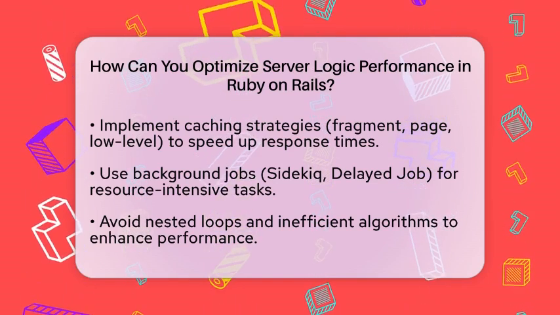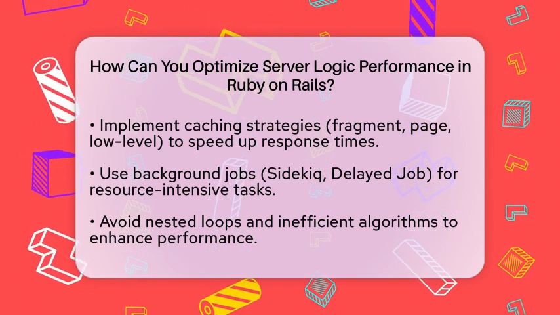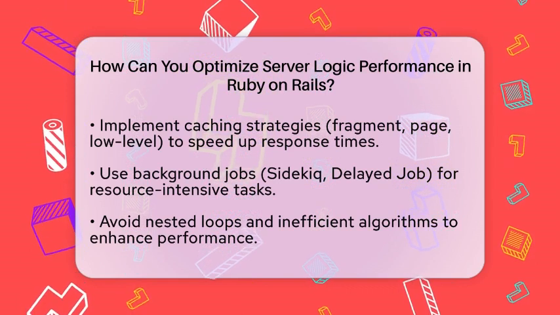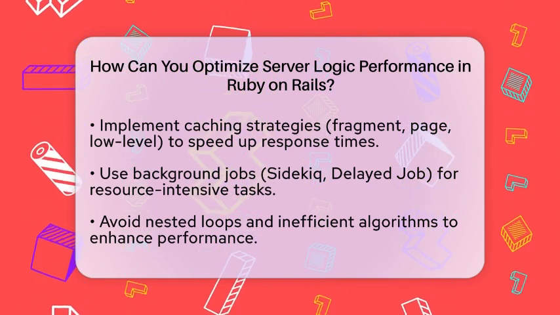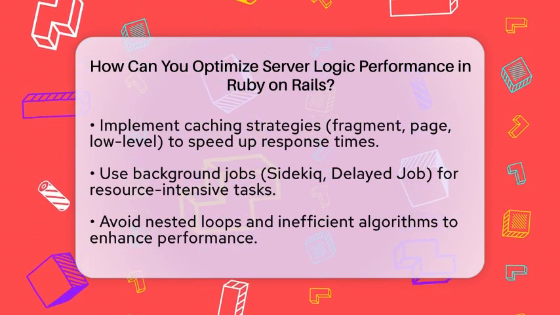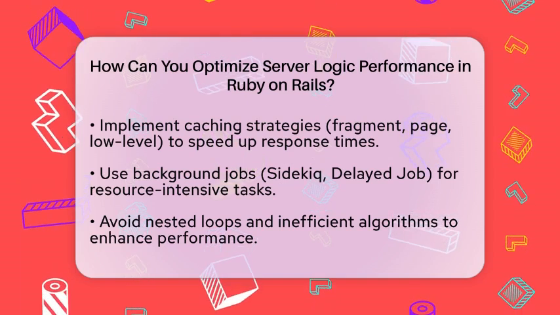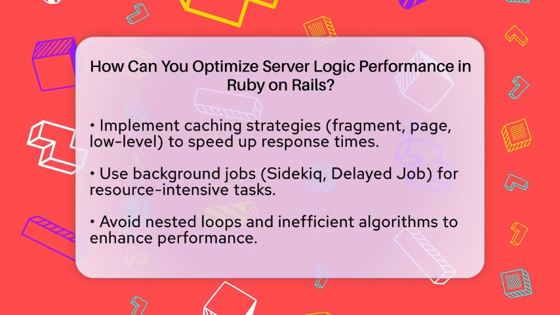Tuning Ruby's garbage collection can also improve performance. The garbage collector manages memory but can cause pauses if not adjusted properly. Tweaking the settings can help reduce pause times and enhance throughput, especially for applications with high traffic.